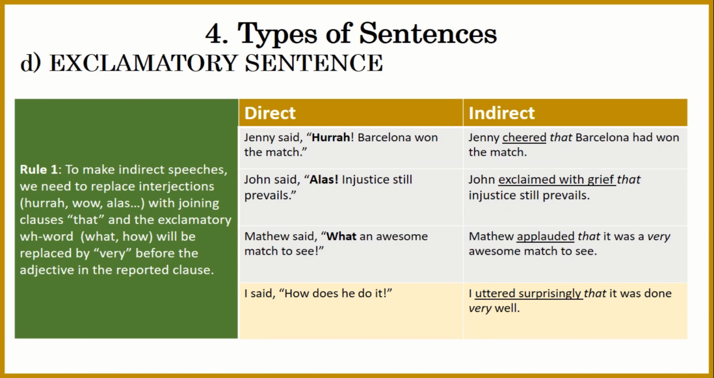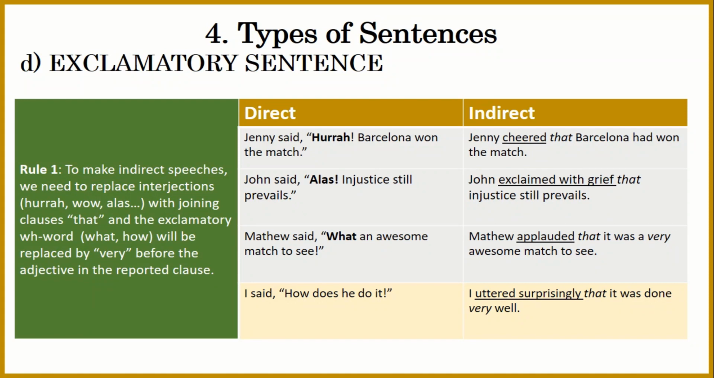Now basically it's a little bit complicated, because there are so many things to consider. You need to consider interjections, you need to consider joining clauses, you need to consider the exclamatory WH word, and the replacement of "very" before the adjective. So there are so many points. But no worries, examples make things more clear. So let's look at some examples.